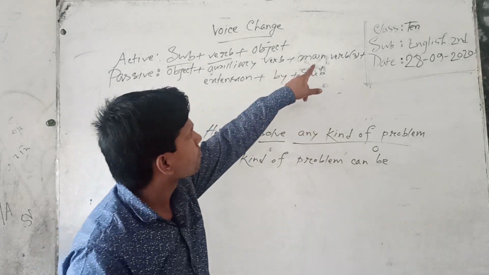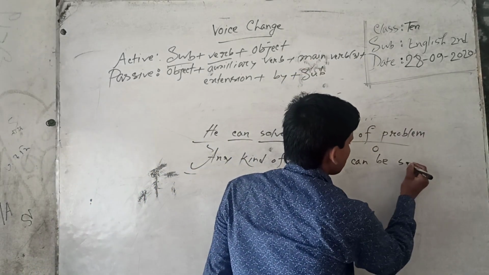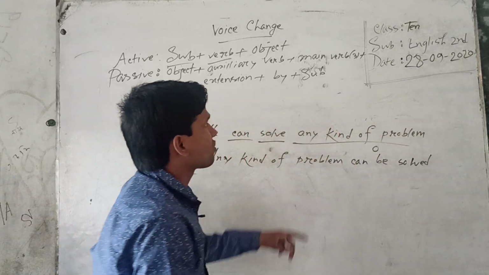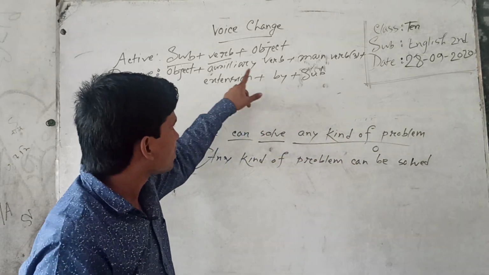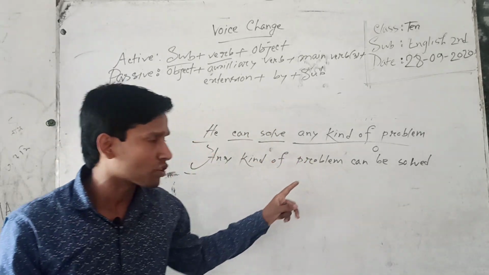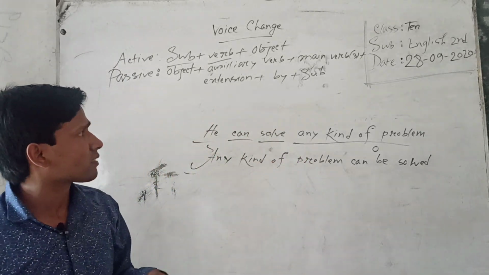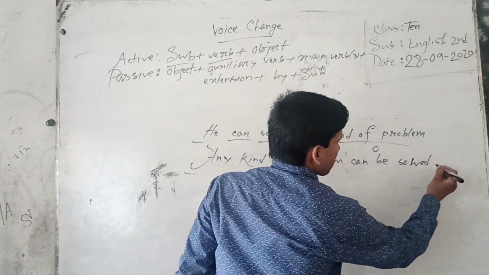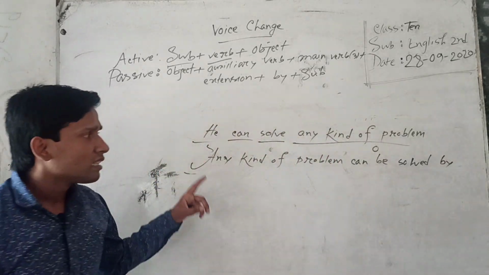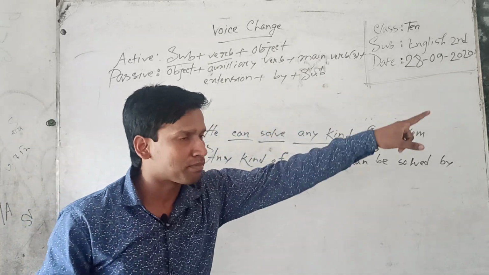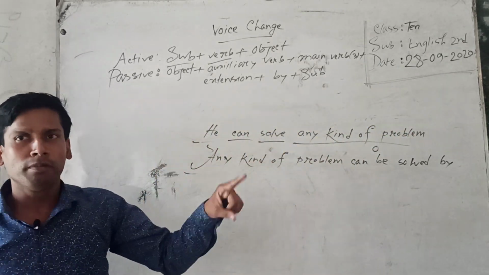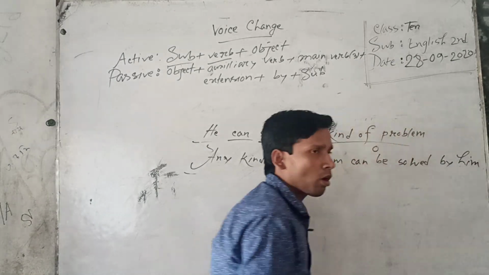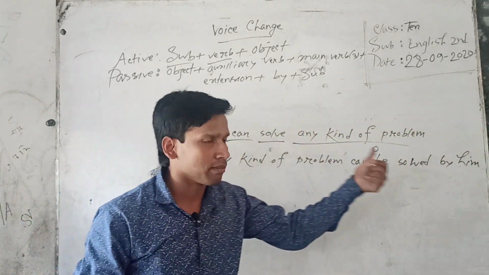Then I have to use main verb 3: solved. Then extension. There is no extension in this sentence, so we do not have to use extension. So I shall now use by. By plus subjective form, and then subject. The subjective form will become objective form. Understand? The objective form of he is him.